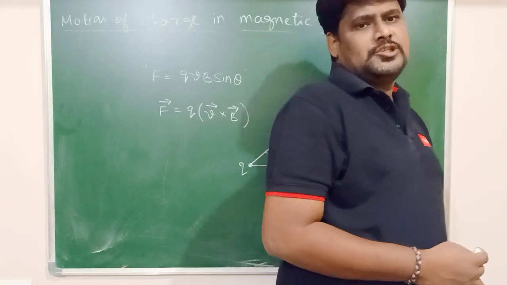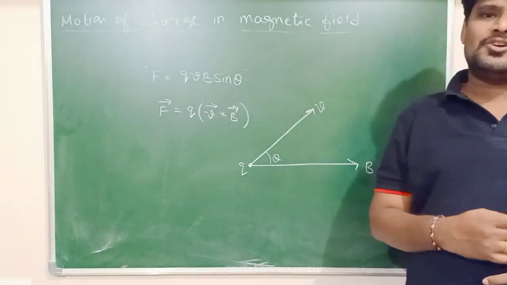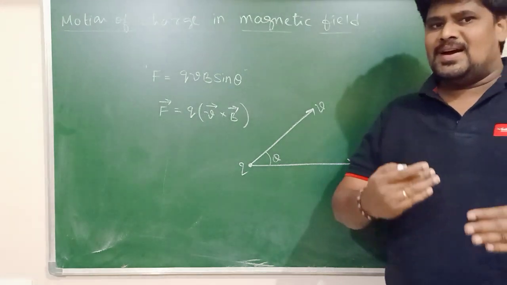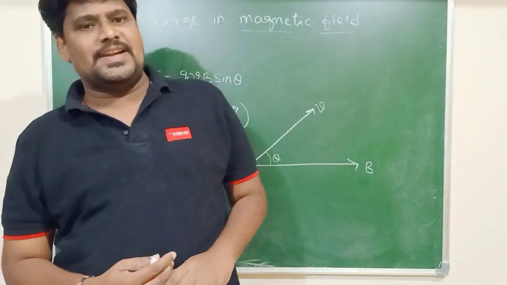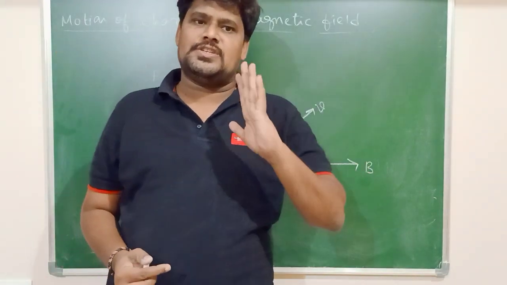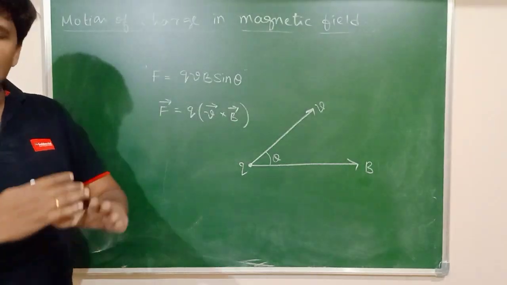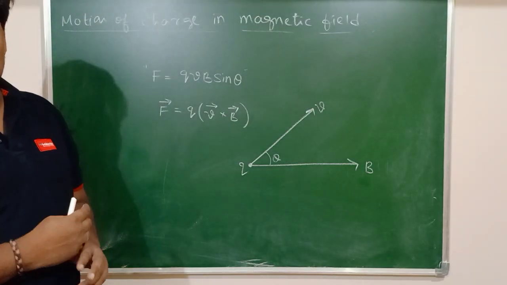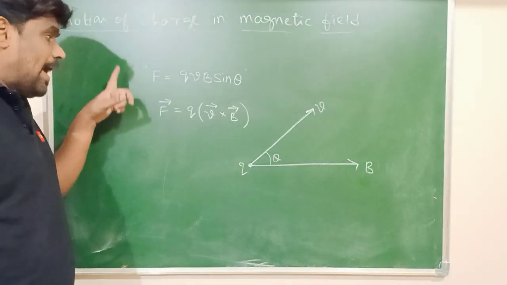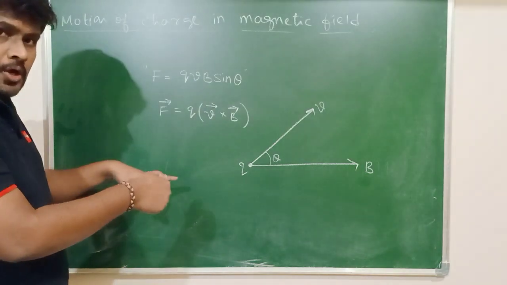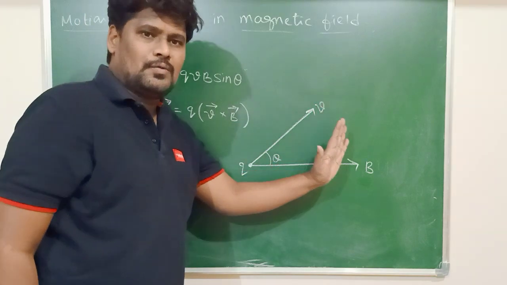If any force is perpendicular to the direction of the velocity, from the knowledge of PU1, you know very well that kind of force we call a centripetal force. Which is the centripetal force here? The force which is perpendicular to the direction of velocity of a particle is generally called a centripetal force. From this discussion, it is clear that the magnetic force which is acting on a moving charge in the magnetic field is perpendicular to what? Velocity.